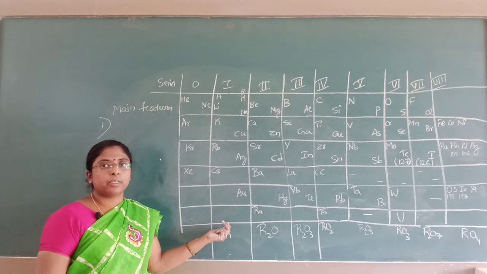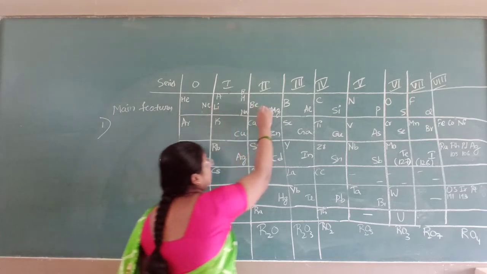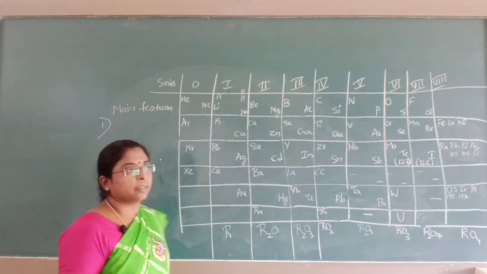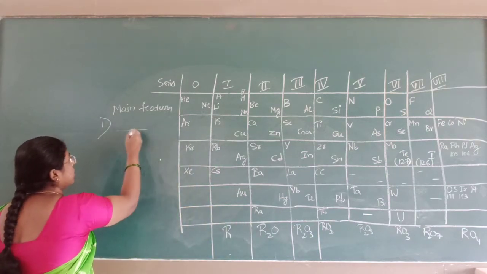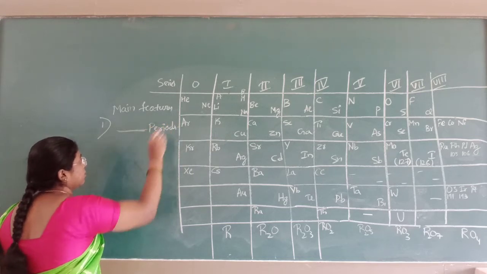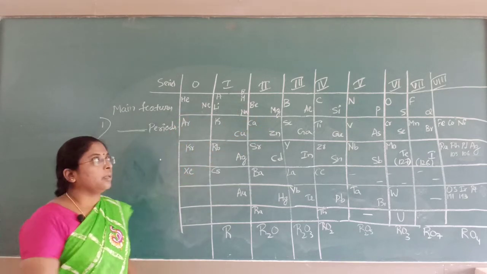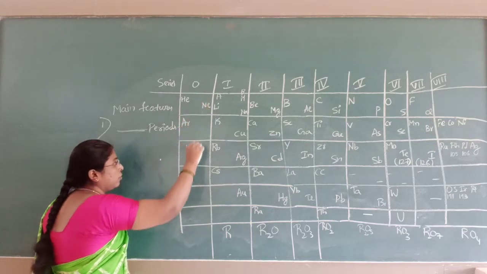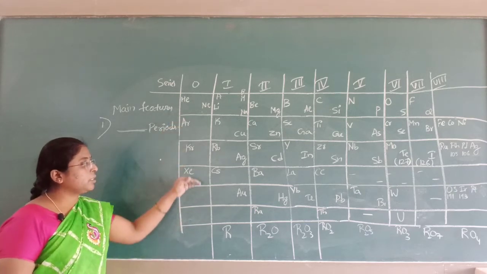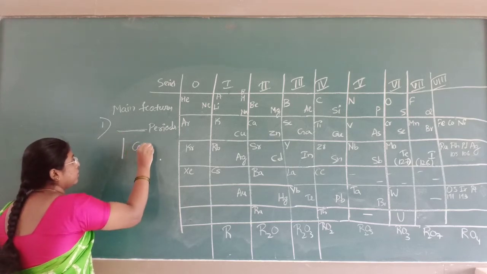Here you should know what is a group and what is a period. The elements arranged in horizontal rows are known as periods. The elements arranged in vertical columns are known as groups.